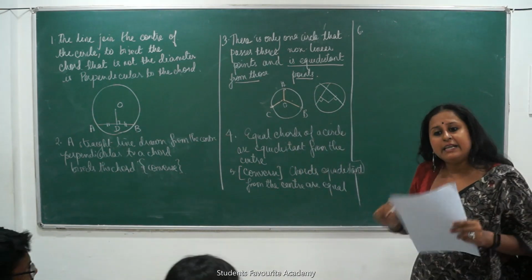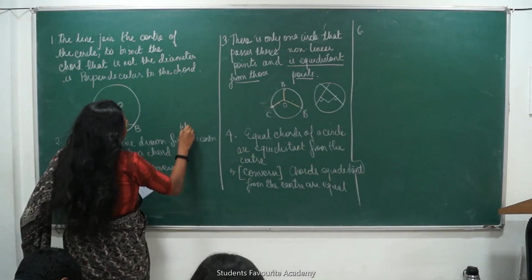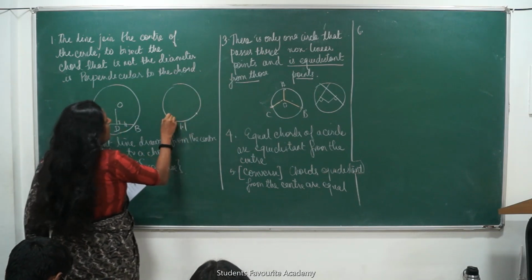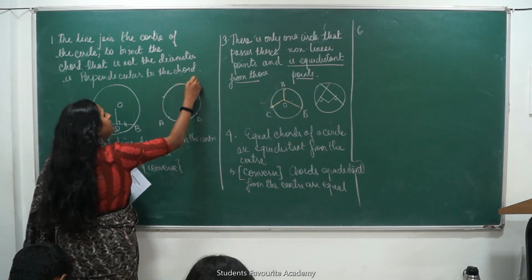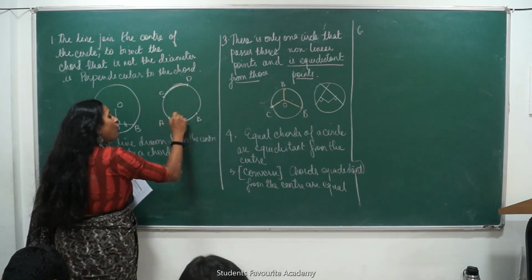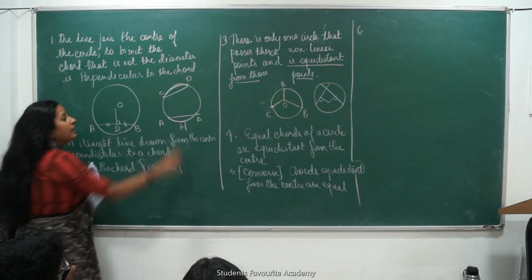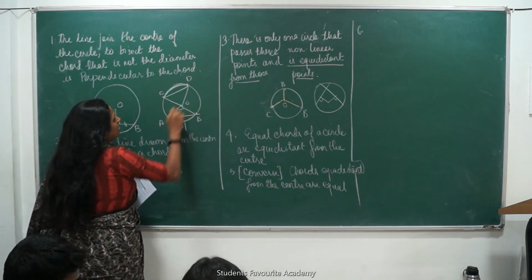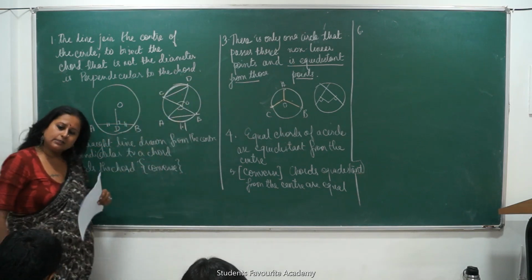Equal arcs subtend equal angles at the center. Let's see. I am making this diagram, diagram 1.1. Look, this is an arc. Let's say this is arc AB, and let's say this is arc CD. If the lengths of these arcs are the same, then the chords subtended by them will be the same or not? Chord AB will be equal to chord CD. Can I say the angle subtended at the center will also be the same? So angle AOB is going to be equal to angle COD. This is what I am trying to say.